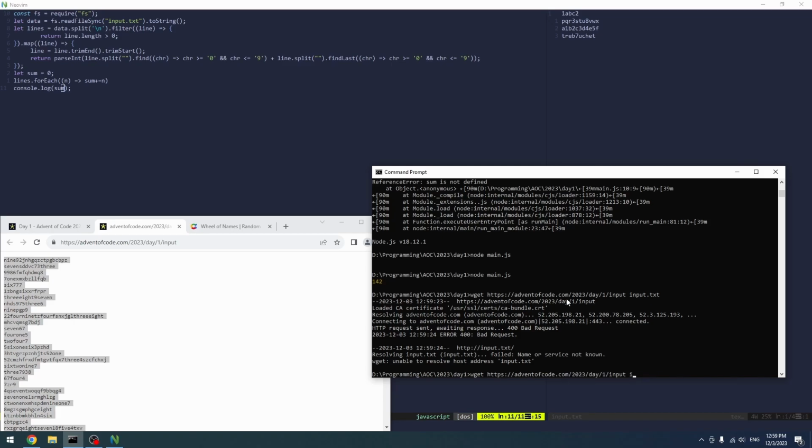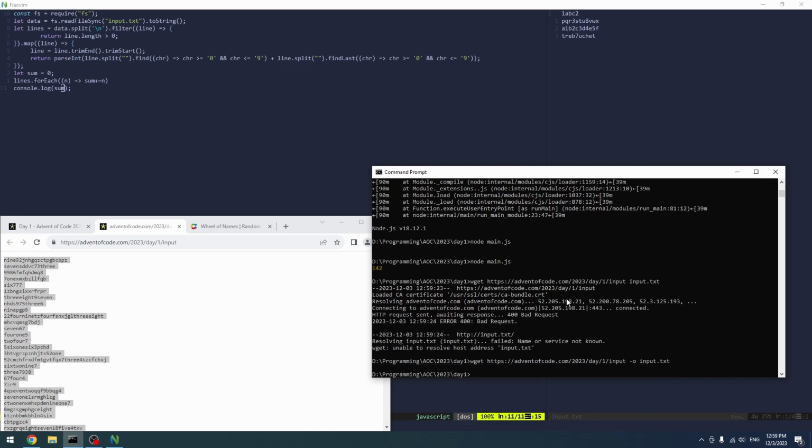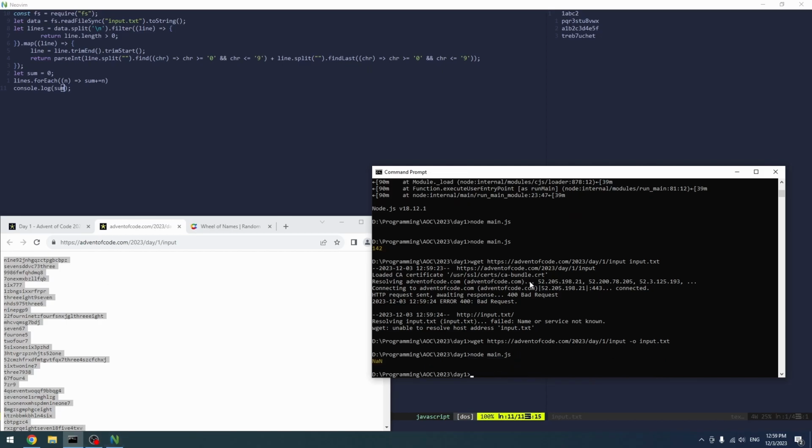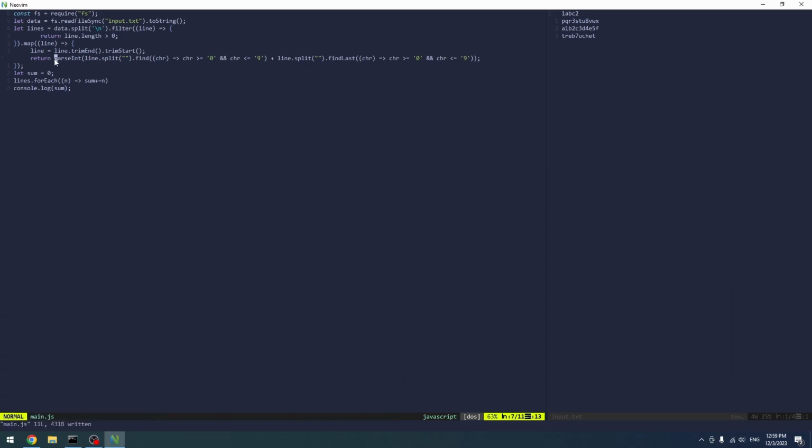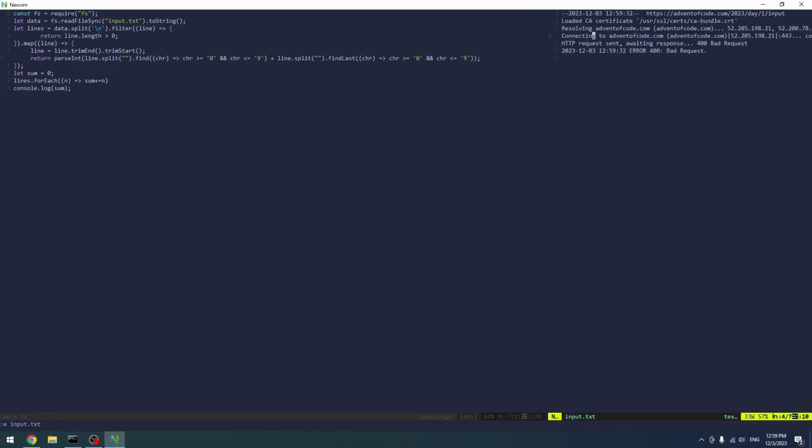Aha, so it's actually the other way. Dash O input.txt maybe. What is the syntax again? Okay, we got it. And now if we run the command again. Man. Okay, interesting. That's a little bit interesting. So maybe we can do... Maybe there's like lines that are not it.